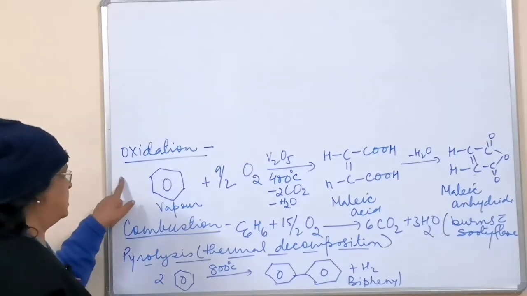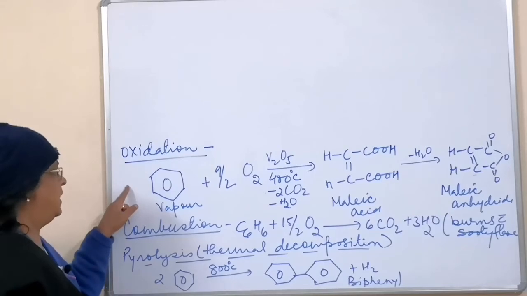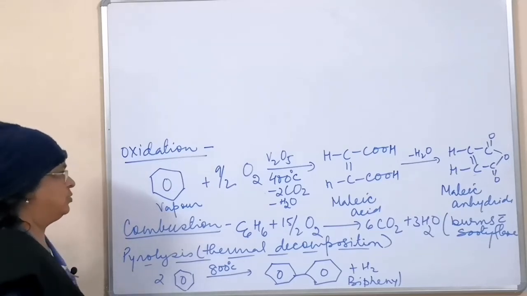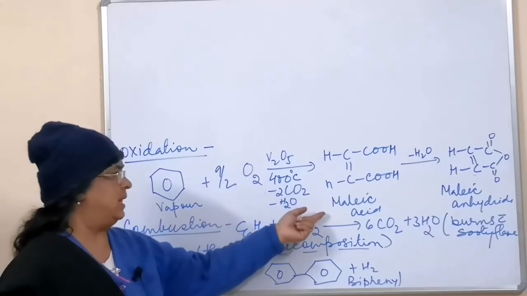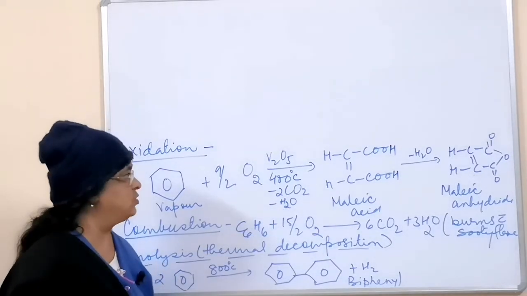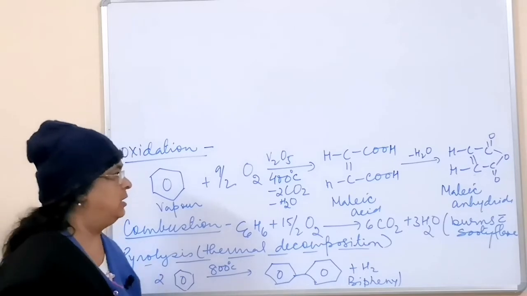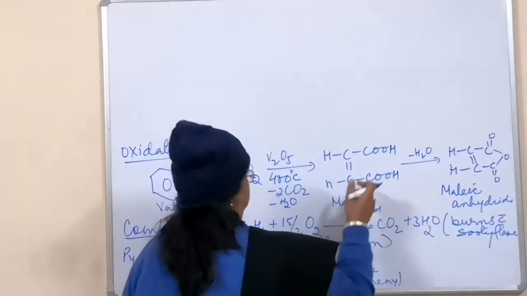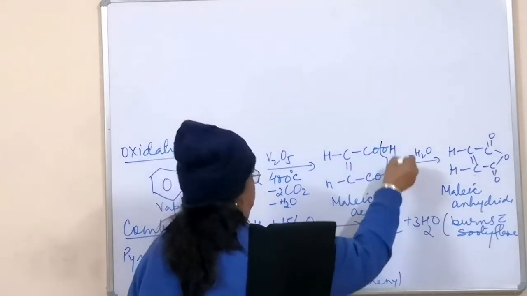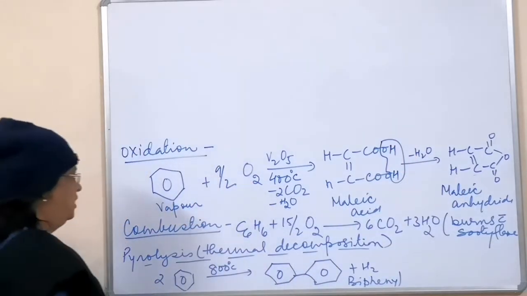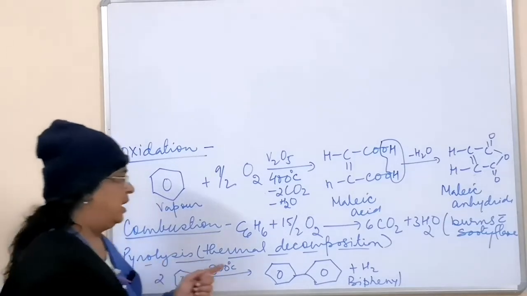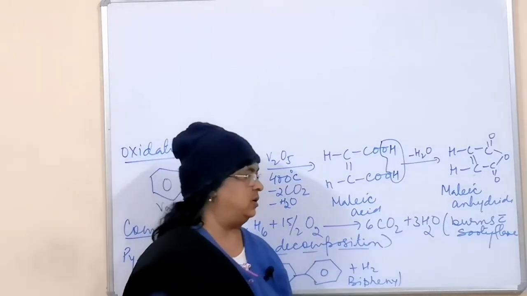Next property is oxidation, shown by this. This is a simple reaction you have to learn with the condition. This is maleic acid, which you have done in geometrical isomerism, and further one molecule of water is removed from here, so maleic anhydride is formed. On burning, it forms carbon dioxide and water vapor.